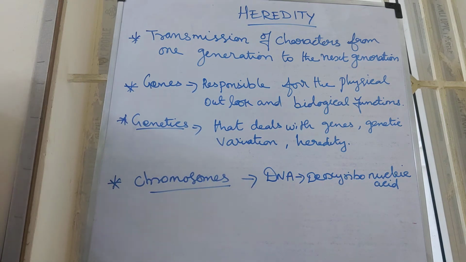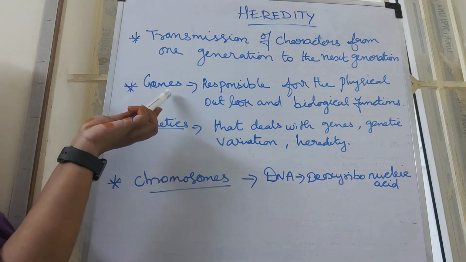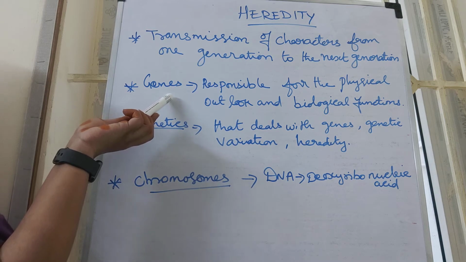For example, all human beings produce offspring of their own kind. The color of eye, color of hair, shape of nose and type of earlobe are inheritable traits. Have you ever wondered how we inherit traits and characteristics from our father, mother and grandfather? Some of our characters might have been inherited from our grandparents also. So how do we inherit characters from one generation to another? The main responsible factor is genes only, isn't it?